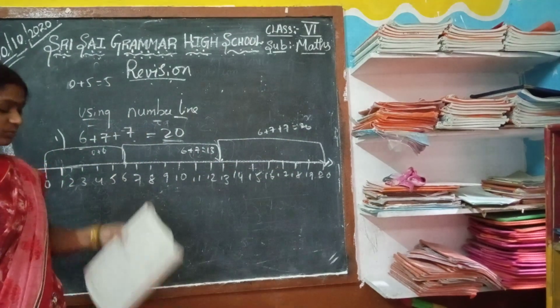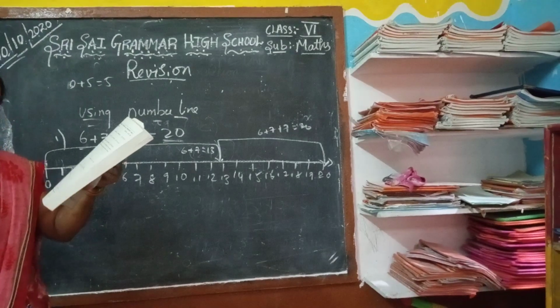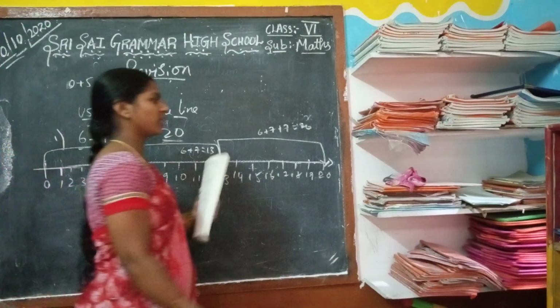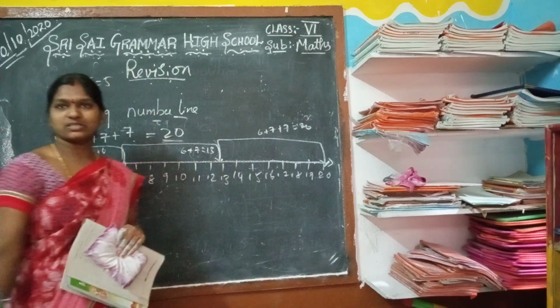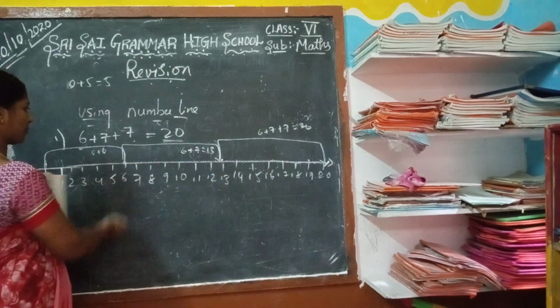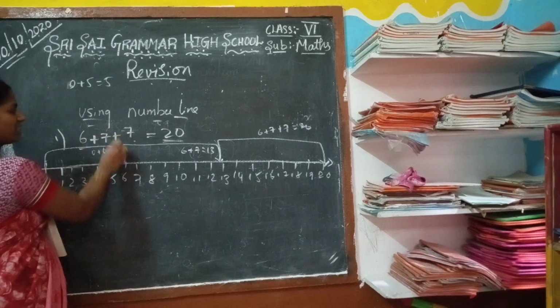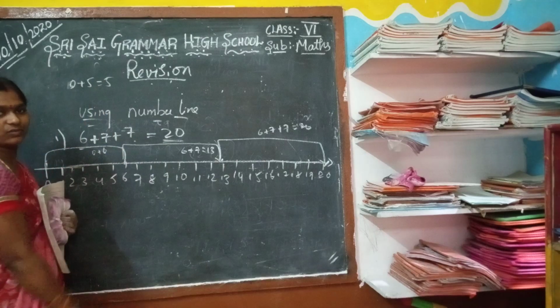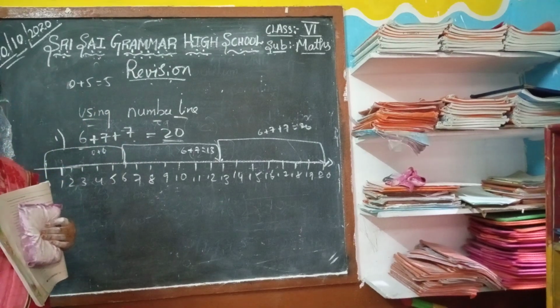Okay. Now 18 minus 9 also we have to do in the same way, in subtraction also. In addition we move to the right, but in subtraction we move to the left side.